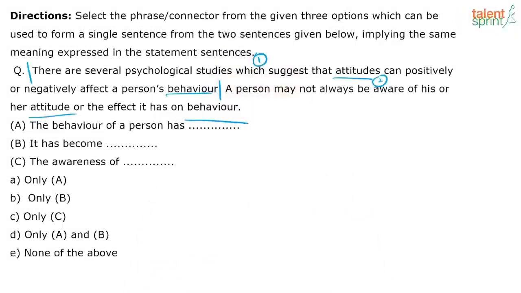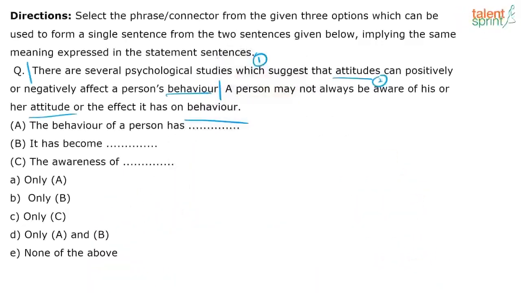What is the second sentence saying? A person may not always be aware of his or her attitude or the effect it has on behavior. So we already know that statement 1 is saying your behavior is a result of your attitude, and the second sentence is saying the same thing: you may not even be aware that there is a connection between the two. That's what the second sentence is saying. We have an idea, yeah?